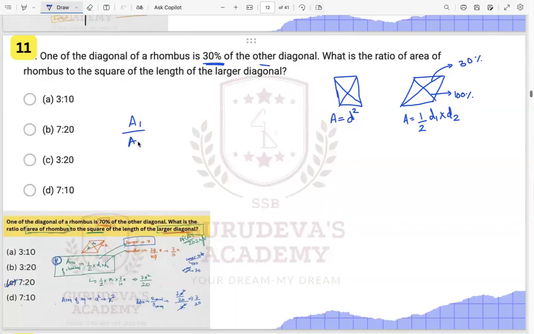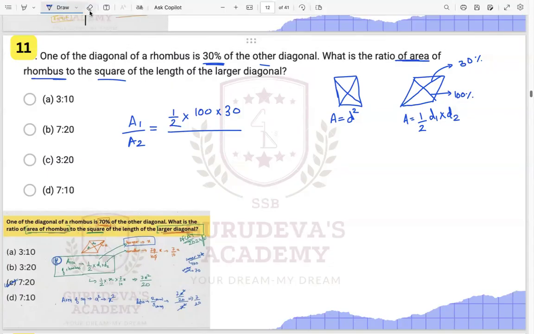What we have to find is the ratio of the area of the rhombus to the square. Rhombus will be half times 100 into 30, upon the square, where the larger one is 100.